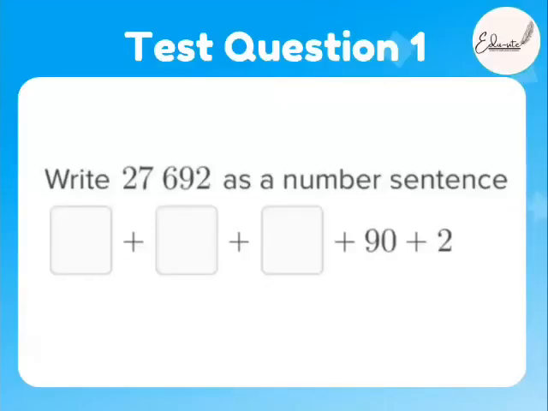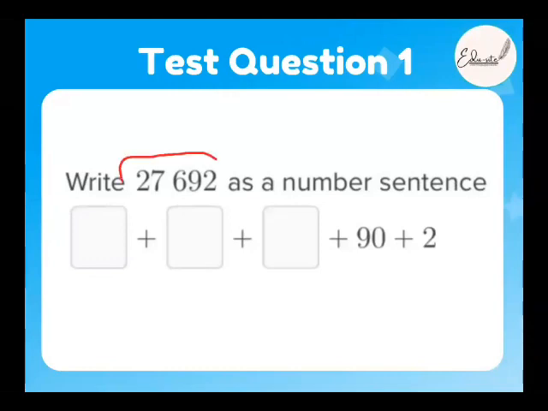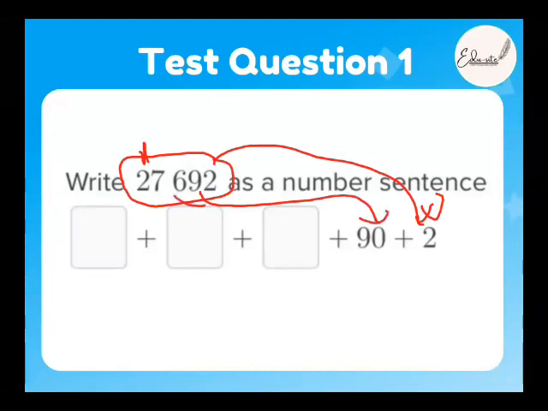And now the number sequence for this one, beta. How do you do this? How do you write it? Just remember the place value. This 2 is already given in the tens place, units place. 90 is in tens place. Now 6 is in hundreds place. We have to write 2 in the 10,000's place.